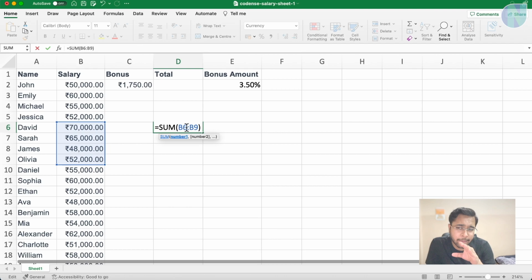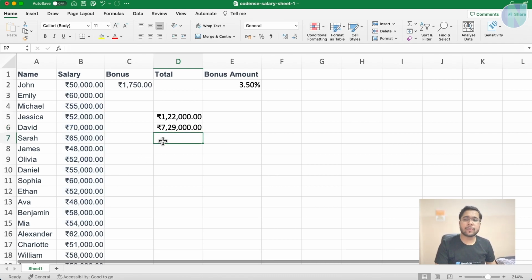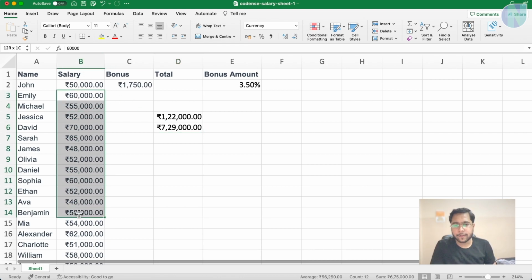Let me change this B6 to B3. See, automatically this blue border is telling us from this cell to this cell, it is ranging. Let's increase this range to 15. You can see B3 to B15, and press enter. You can see it is sum of B3 to B15. So these are some basic formula techniques.